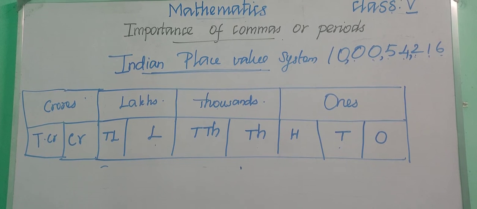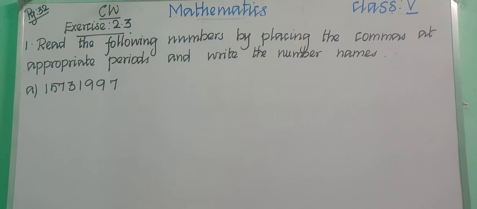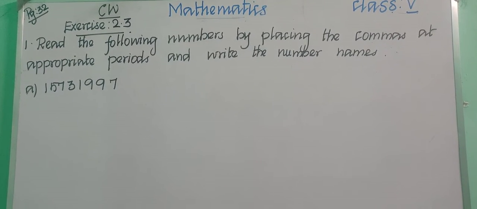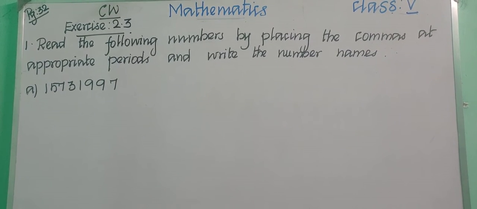Okay, children. So let us see exercise 2.3. Take your classwork notebook and put today's date, and write exercise 2.3 first question.